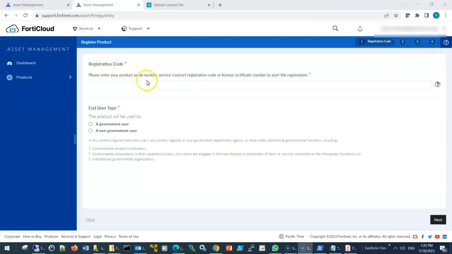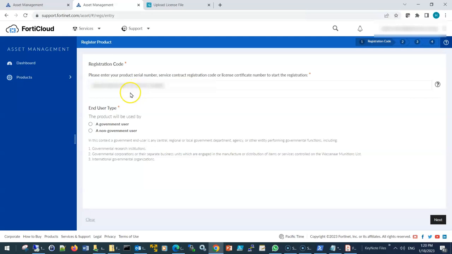So you have to access your FortiCloud or FortiCare or the Fortinet support website to register your appliance on this website, and then download the license to upload it to the FortiSIEM.